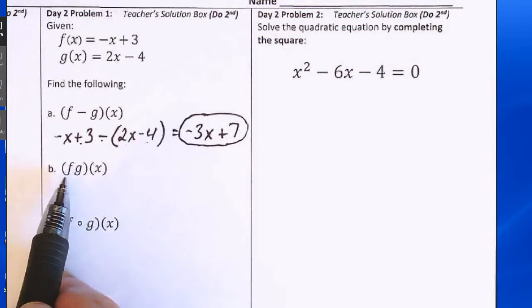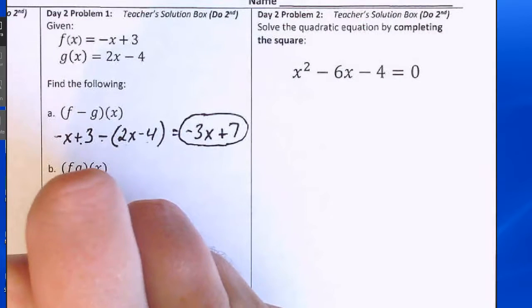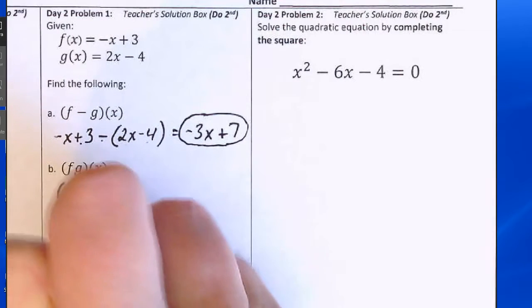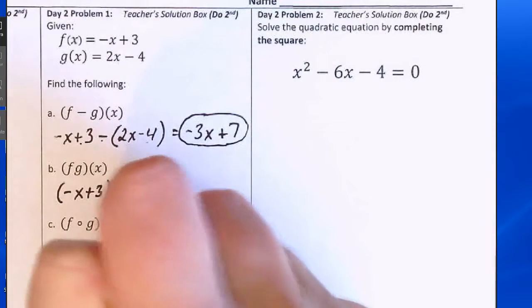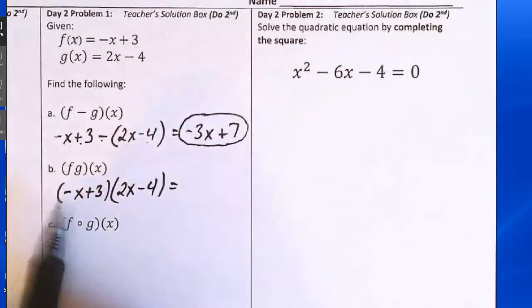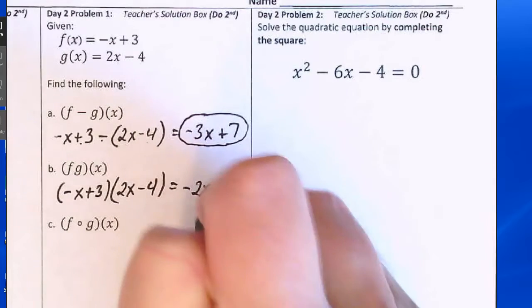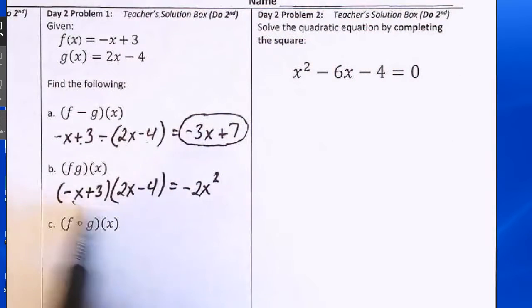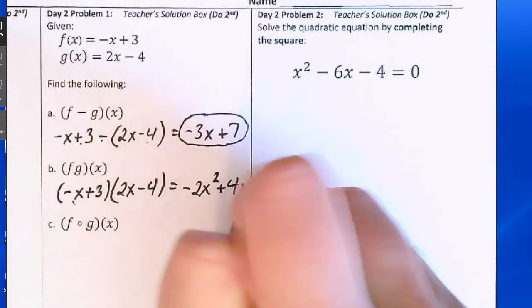Question B, f times g of x. So we'll take function f, which is negative x plus 3, and multiply it by function g, which is 2x minus 4. Let's use FOIL to multiply these binomials. Negative x times 2x is negative 2x squared. Negative x times negative 4 is positive 4x.